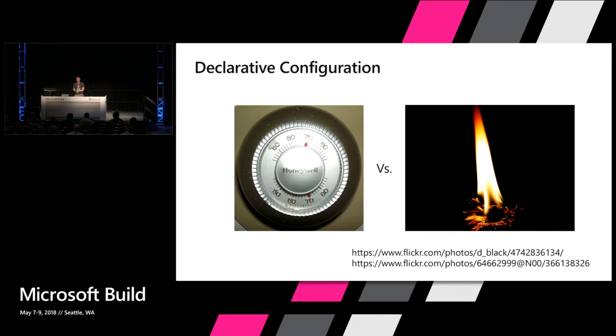It's incredibly powerful because once I check that template into source control, I can have an audit trail where somebody can come along and say, why are there 4 virtual machines here? There were supposed to be 5. And they can see the change that somebody else made in that template to reduce the number of virtual machines. They may even see a description of why the change happened, right?